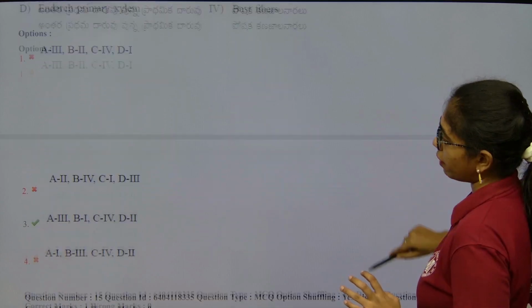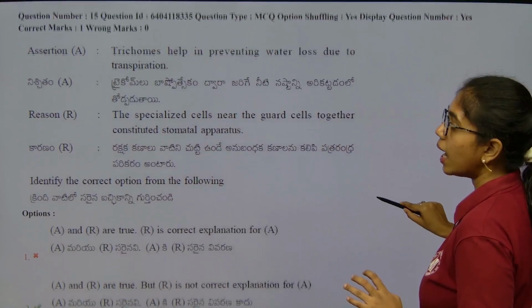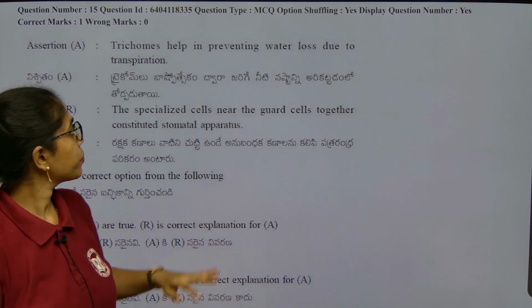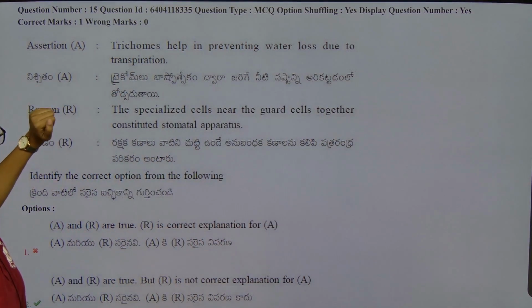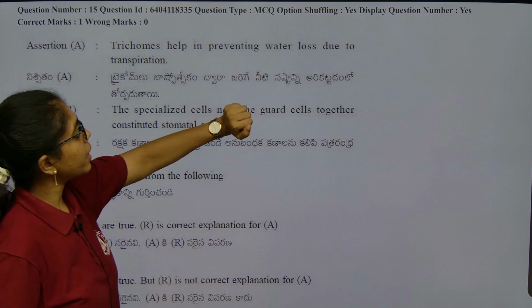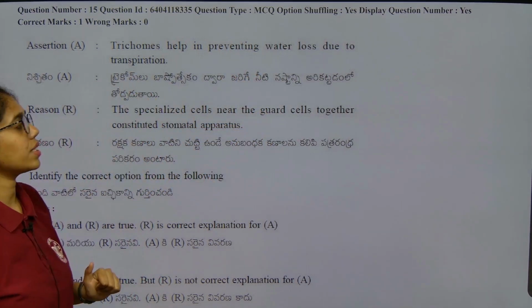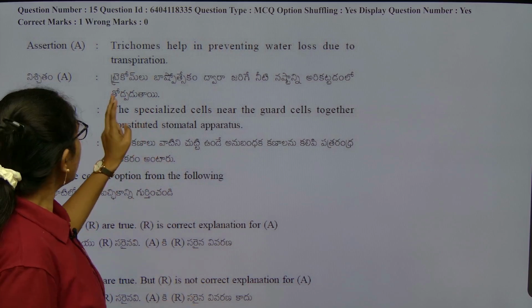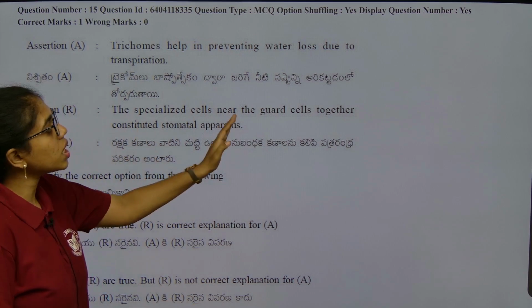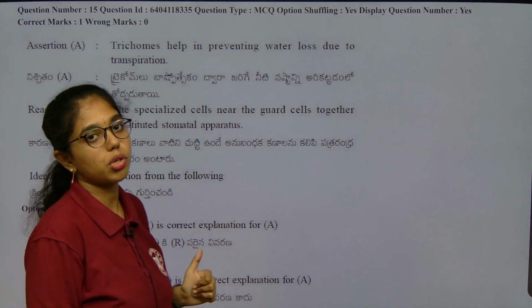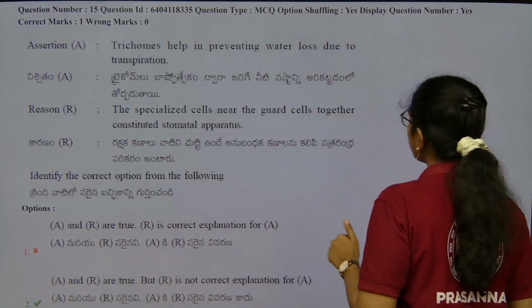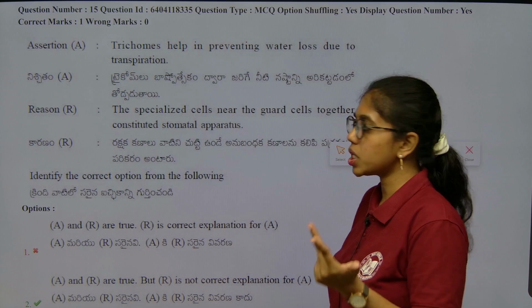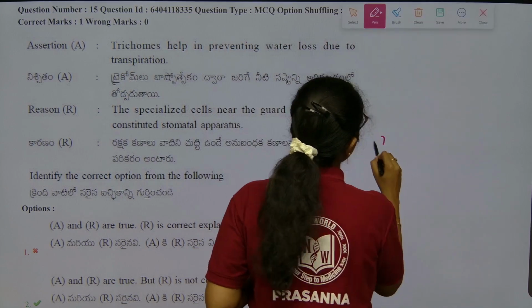Next question, again an assertion reason question based on anatomy of flowering plants. In the assertion, trichomes help in preventing the water loss due to transpiration. Yes, that is a correct statement. The reason says the specialized cells near guard cells together constitute the stomatal apparatus. We all know the stomatal apparatus includes stomata, guard cells and subsidiary cells.